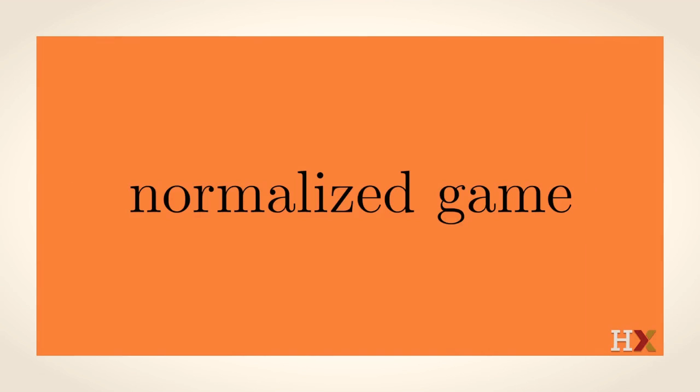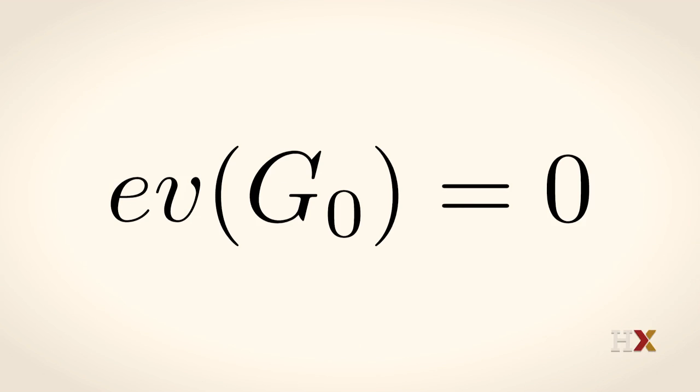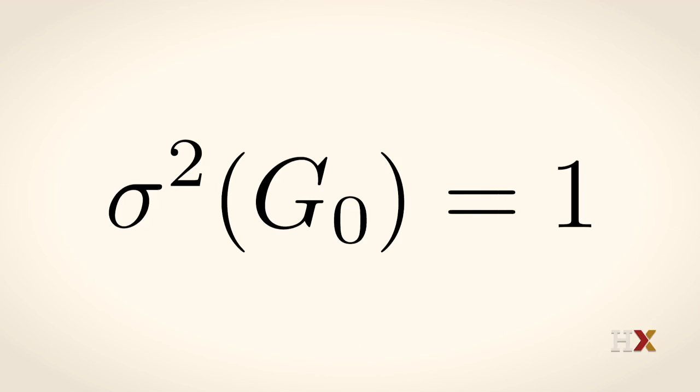And we've just seen how, with no change in the probabilities at all, but making some very simple changes to the payoffs, we can turn any game into a normalized one. In fact, the modified game G0, where you take G, subtract its expected value, and then divide by its standard deviation, is normalized. Its expected value is 0, and its variance is 1.